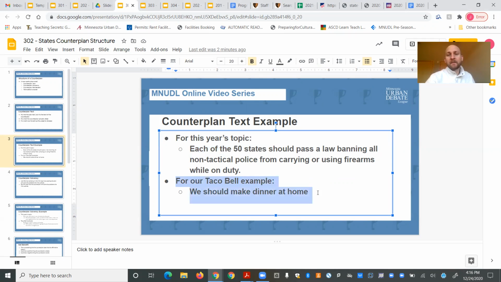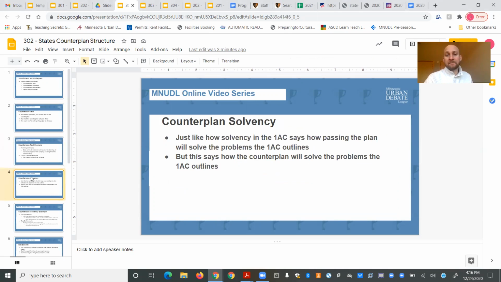So for our Taco Bell example that we talked about before, where the 1AC is to go to dinner at Taco Bell because you want to get dinner, a good counterplan of those four that we talked about was the counterplan to make dinner at home instead of going to Taco Bell, right? So it solves the advantages outlined by the plan, and also you can say that it actually does what the plan wants to do, but better. We'll talk more about that.